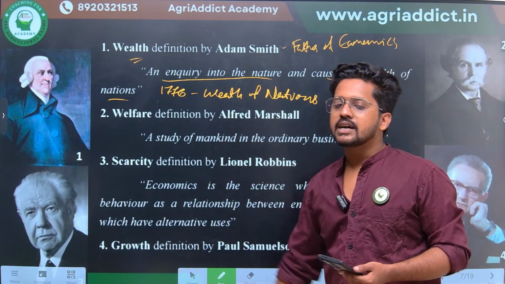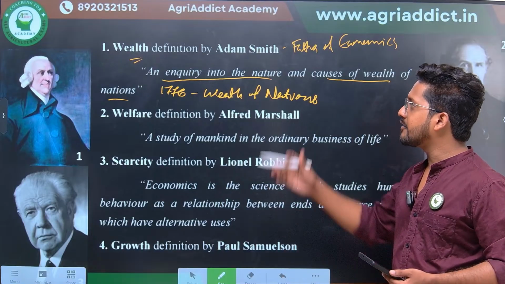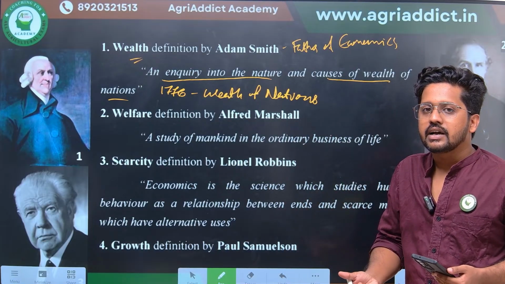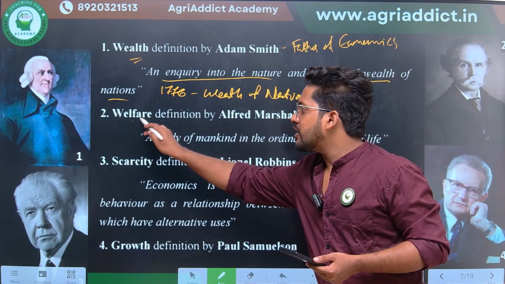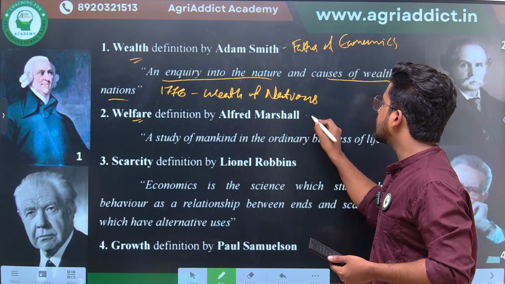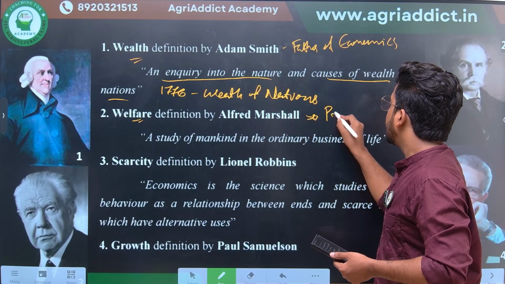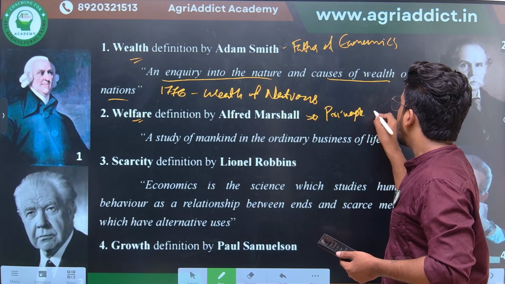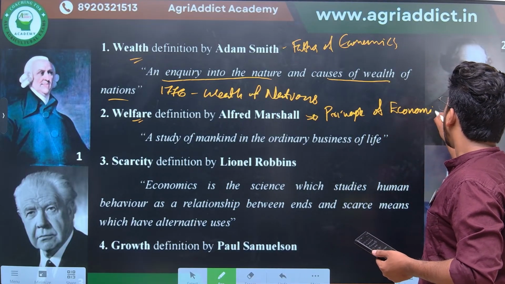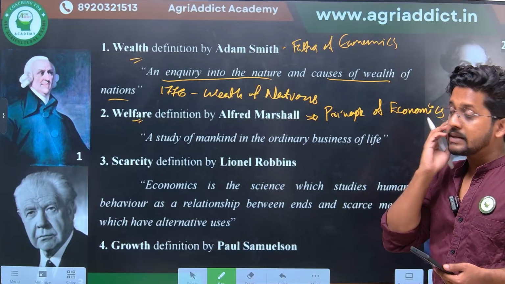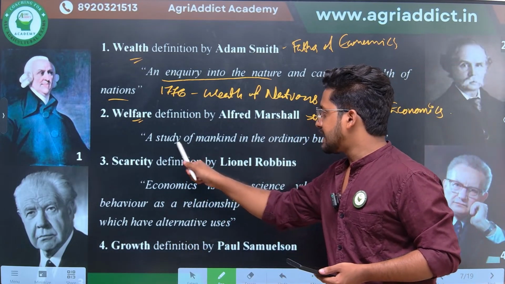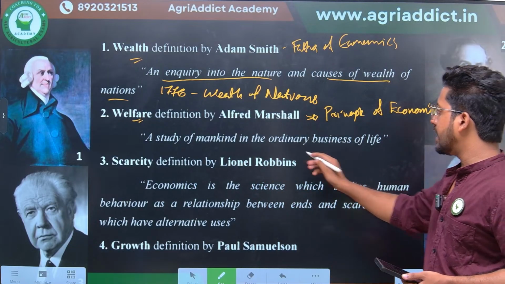And the second one is the welfare definition. Similarly, this definition gives more emphasis to the concept of welfare of the people, and it was given by Alfred Marshall in his book Principles of Economics. In that book, Alfred Marshall defined economics as a study of mankind in the ordinary business of life.